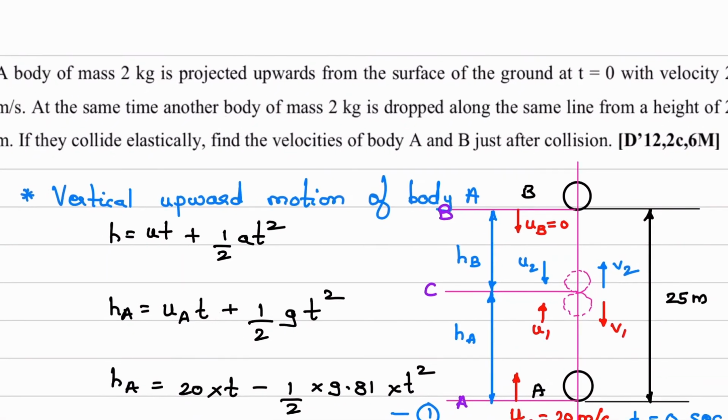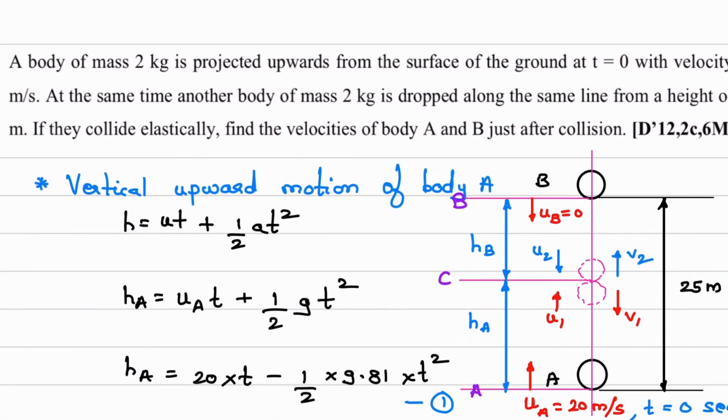Here you can see in the question, a body of mass 2 kg and another body of mass 2 kg, and this derivation we have seen just before this. If we have two bodies of same mass m, if they collide together and the collision is perfectly elastic, E is equal to 1, then they exchange their velocities.